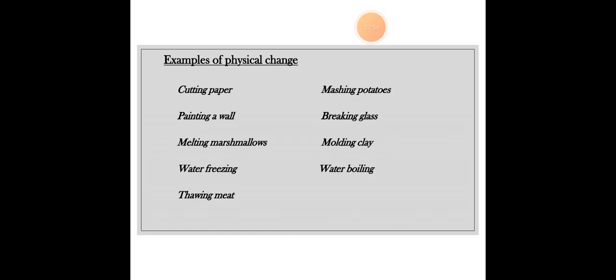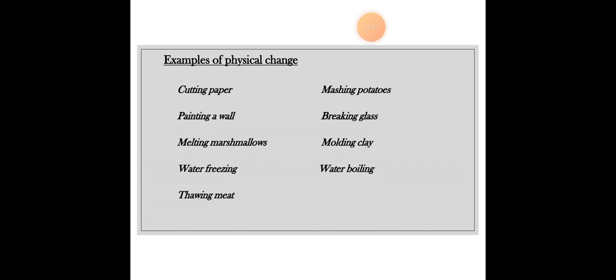Then painting a wall. You're going to paint a wall. Here size is not going to change, color is going to change. That's known as the appearance changing, and maybe the shape changes according to the wallpaper. So that's also a physical change because the composition is not going to change. It's going to remain a wall.